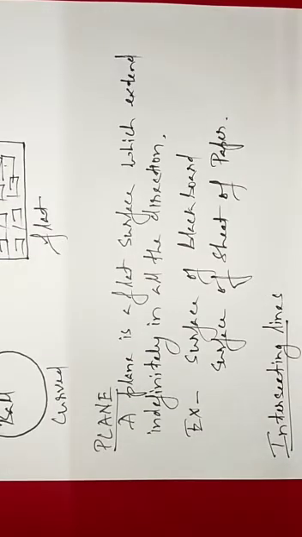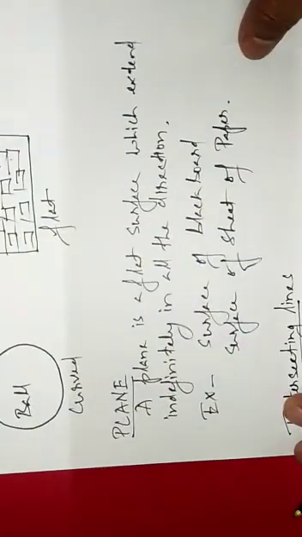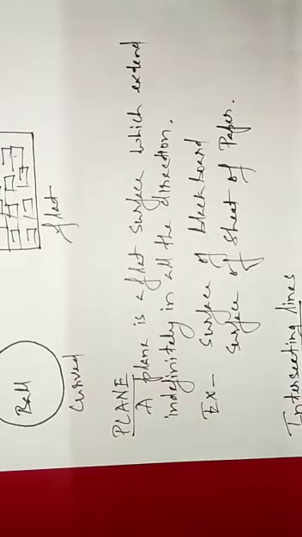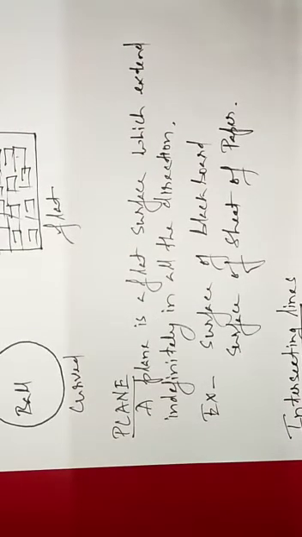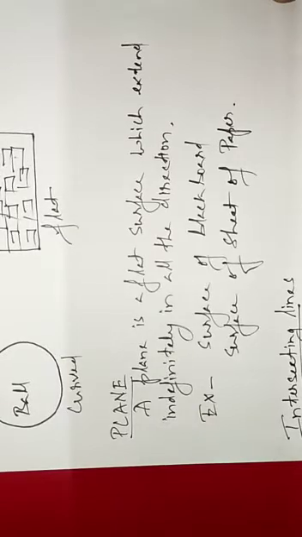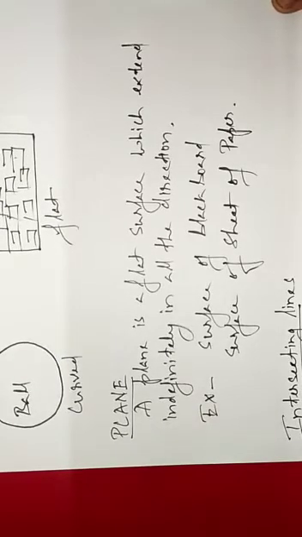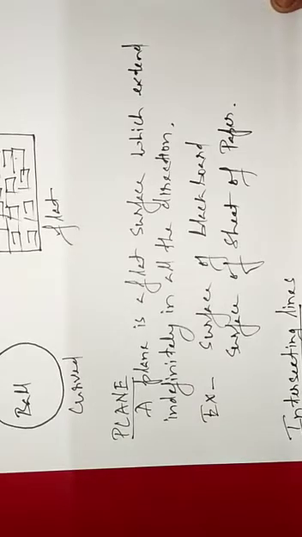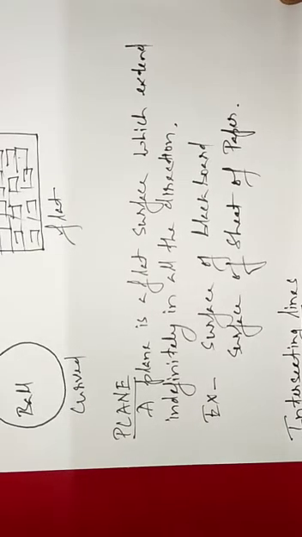Then comes what is a plane. A plane is a flat surface which extends indefinitely in all directions. Suppose this is a sheet of paper. This paper, or the surface of the blackboard, can be said to be a plane. The sheet of paper or the blackboard surface can be said to be a plane.